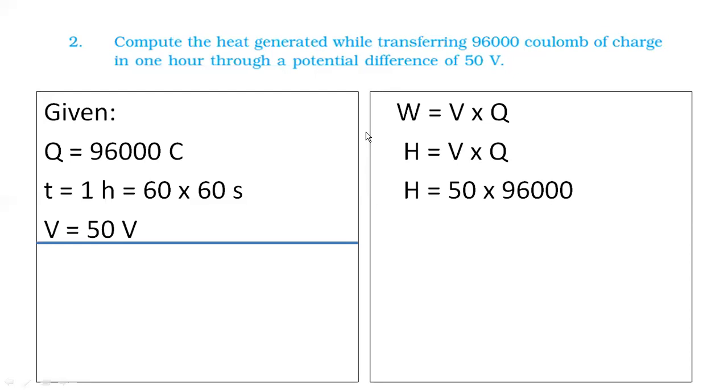All you have to do is multiply both of these numbers, 50 into 96,000. Okay, how many zeros? That is important. Do not make a mistake here. Because of these big numbers, certain students might not get the correct answer. Make sure that you are using correct numbers, correct zeros. Okay? Do it slowly.